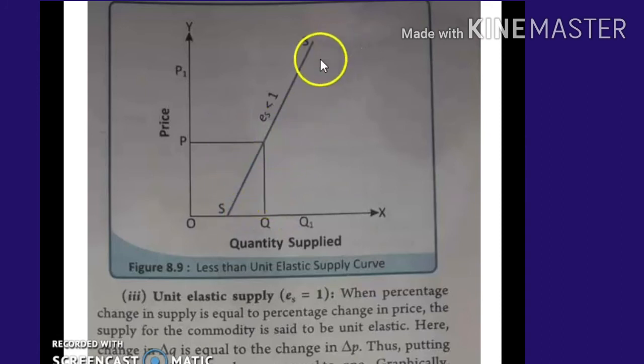Compared to the previous curve that was parallel to the y-axis, this is just slightly steeper. Even with a large change in price, there is only a slight change in quantity supplied. So that's the curve here.